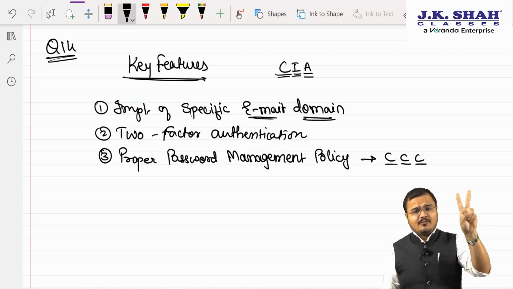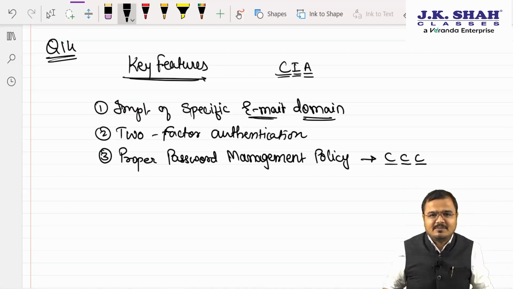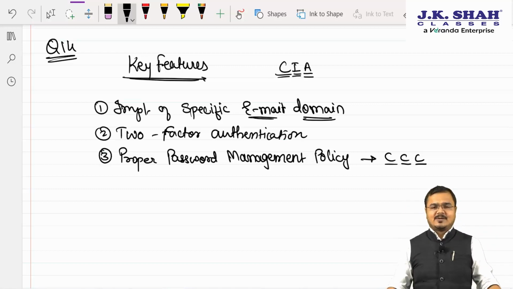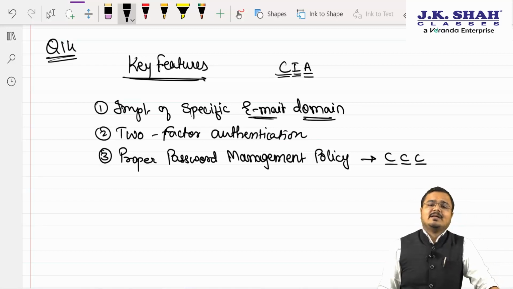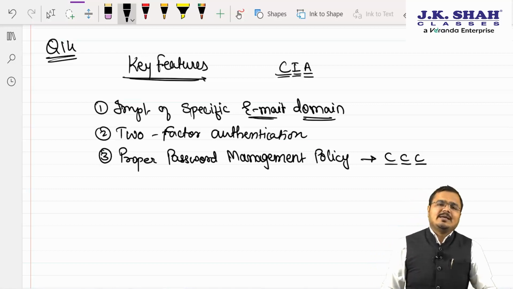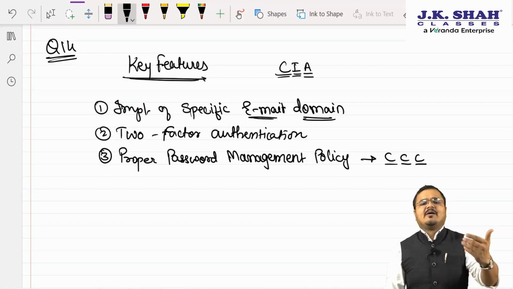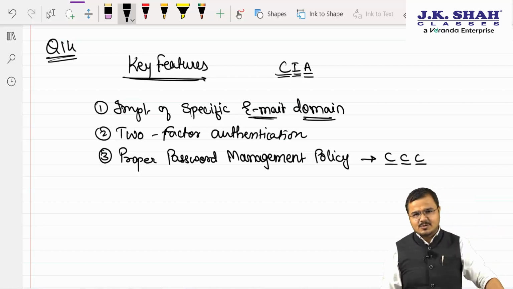Complex, confidential and third one, regular to change. Do you agree with me? You should always keep a password that is complex enough that one cannot easily guess. Number 2, you should not share your password with anyone, that is 110% keeping the what? Sir, confidentiality of the password. And number 3, do not keep the same password for a longer period of time. You are always required to change the password after an interval of time. Do you agree with me? Or on a regular interval basis, I mean to say.